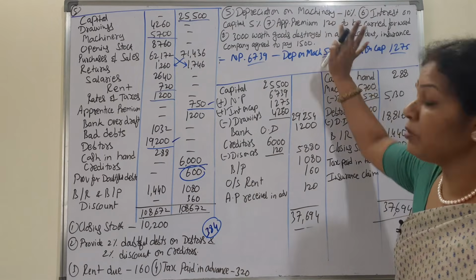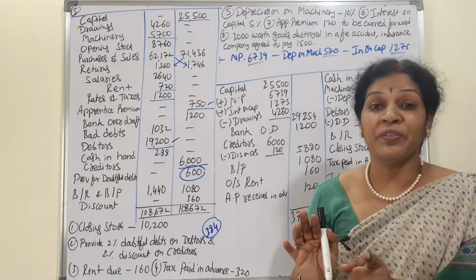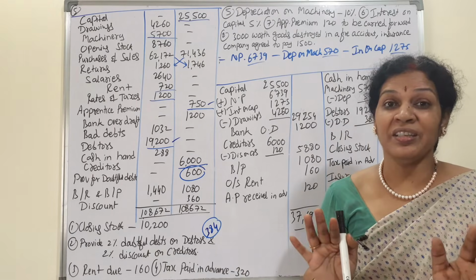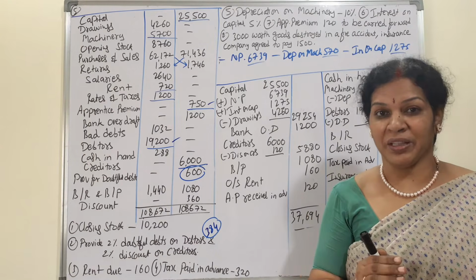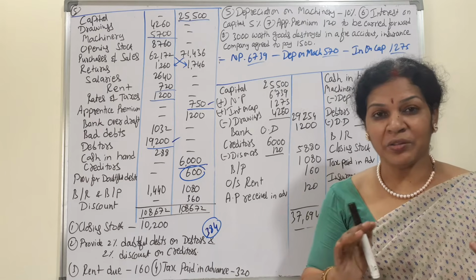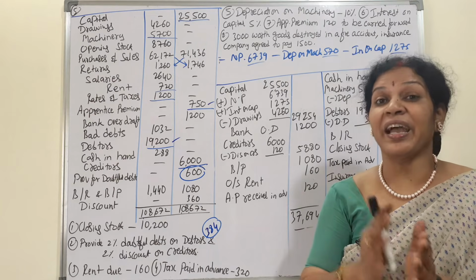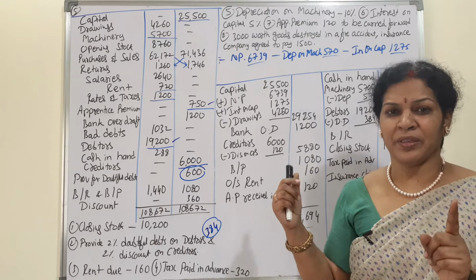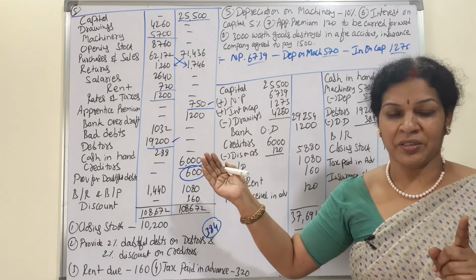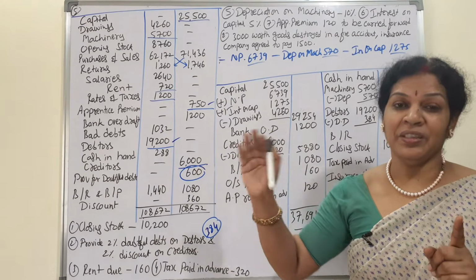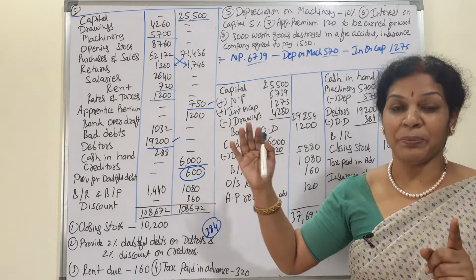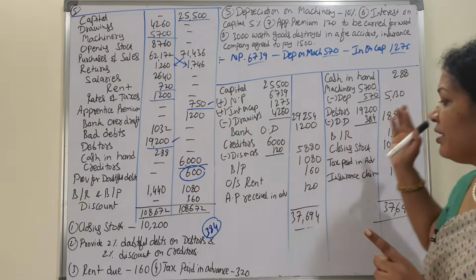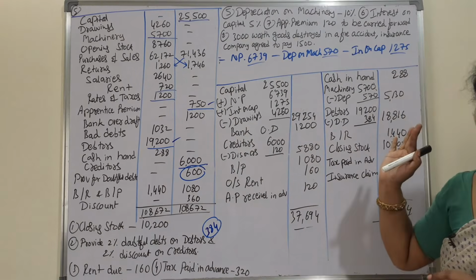And apprentice premium you need to be very careful. To be carried forward, they are saying. They did not say paid in advance. They said carry forward. So remember that premium is income. Carry forward means next year. Next year means we received in advance. Whenever you are receiving anything in advance, that is to be a liability.